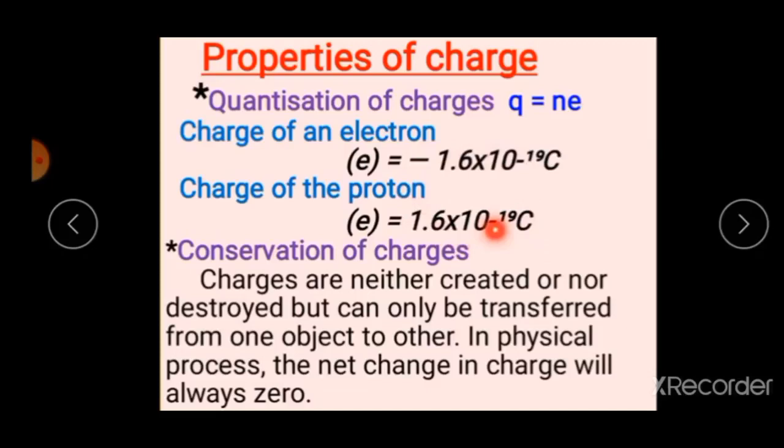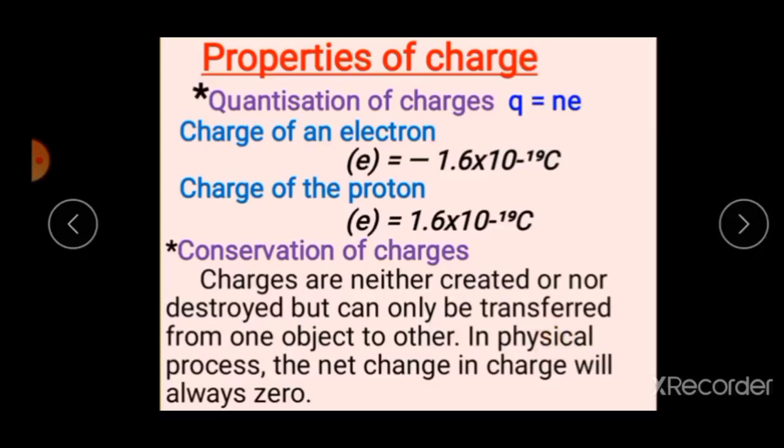Second property, conservation of electric charge. Charges are neither created nor destroyed but can only be transferred from one object to another object. In a physical process, the net change in charge will always be zero. Now, I already gave some examples. Uranium can decay by emitting an alpha particle and transforming to thorium.